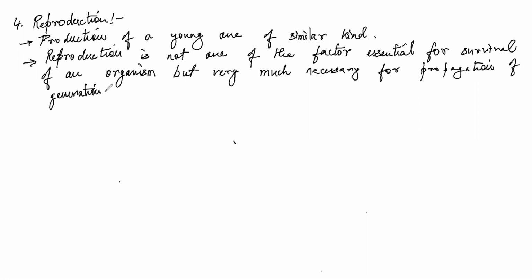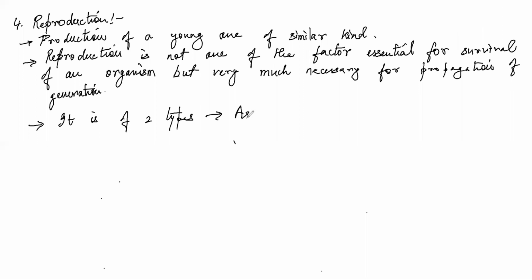No, you can't write survival. You can write perpetuation of generation, meaning continuation of generation. Necessary for continuation of generation also, no problem. Okay, sir. Now we already know that the process of reproduction is of two types, sexual or asexual. Correct.